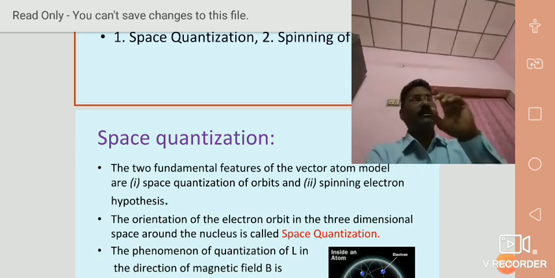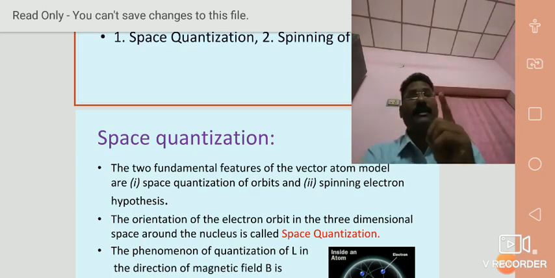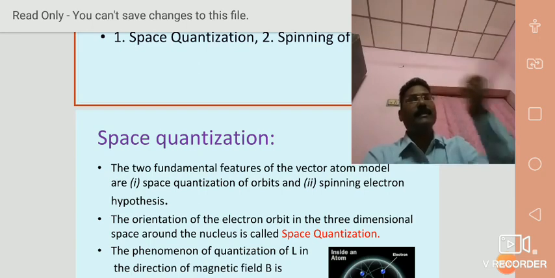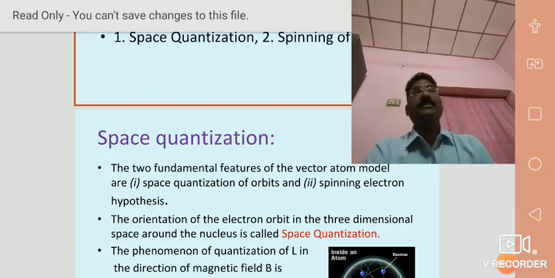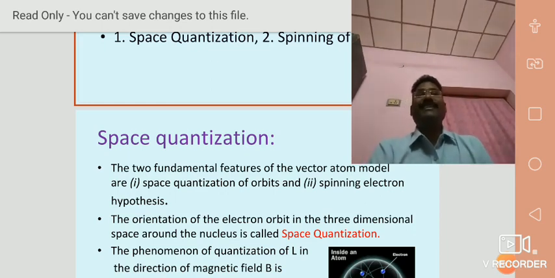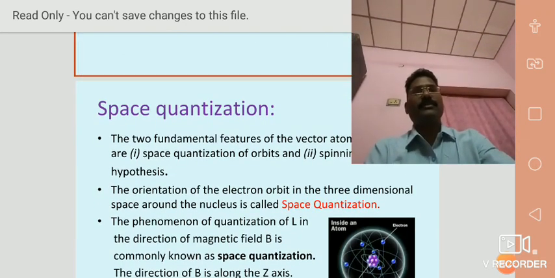Whenever the electron not only revolves around the nucleus in a circular or elliptical orbit, but also precesses about its own axis, this nature is called spinning of the electron. These two new concepts were introduced by these four scientists. The spinning of the electron was introduced by Goudsmit and Uhlenbeck.